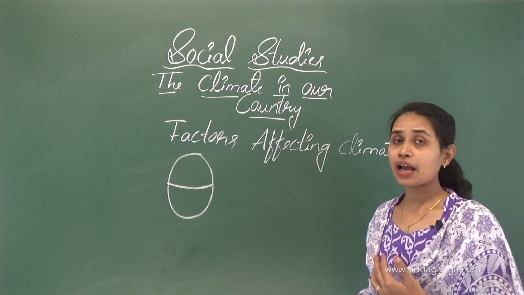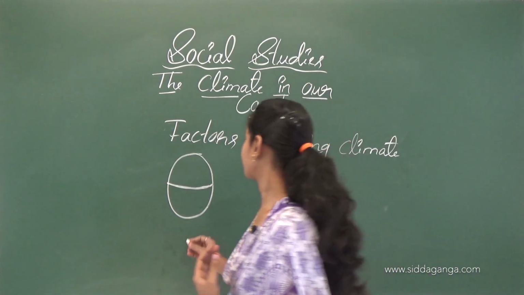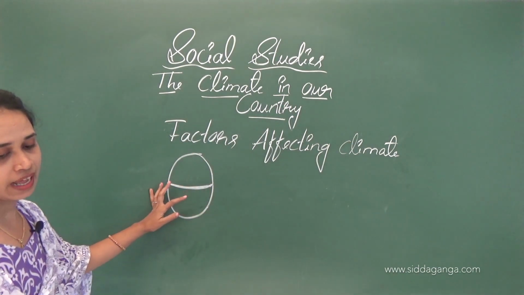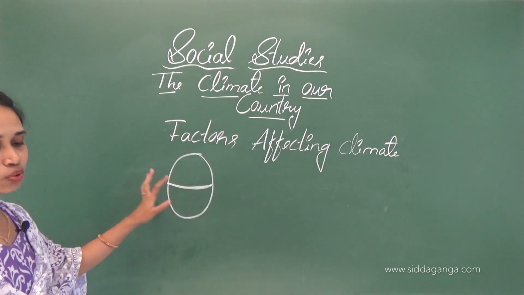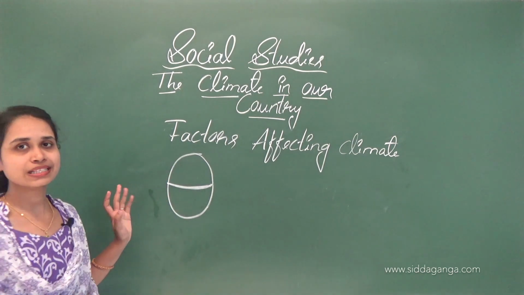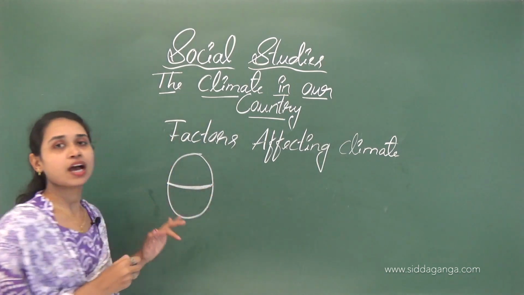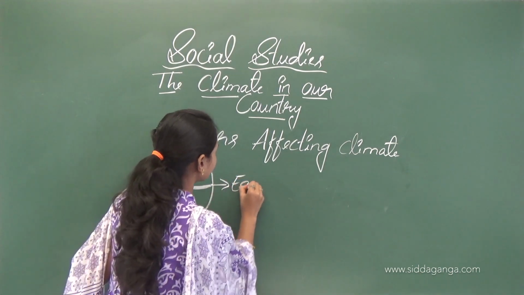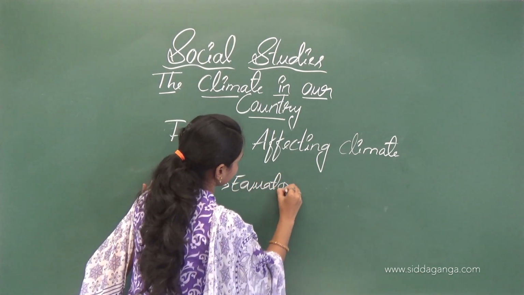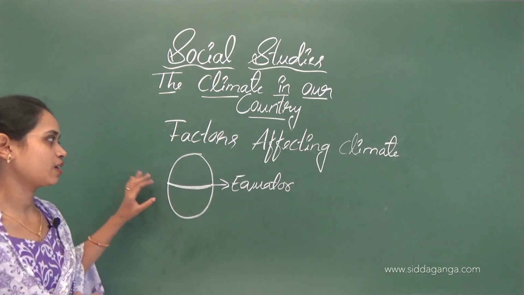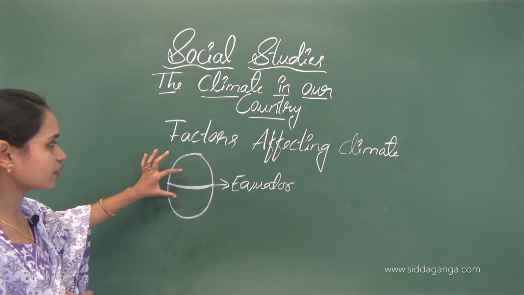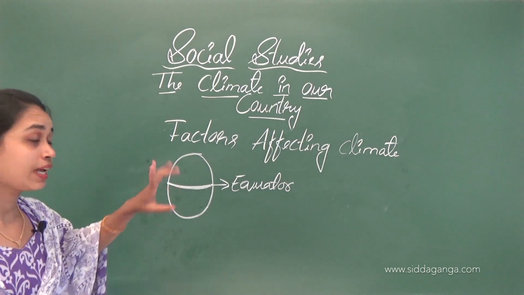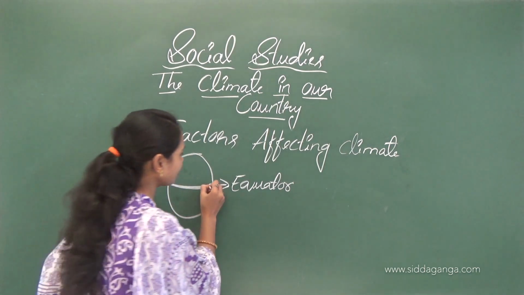First one is we have to see it. So here is the equator. It is an imaginary line. The equator is an imaginary line that divides the earth into two equal parts. So this equator divides the earth into equal parts, not unequal. It's an equal part, so it's called the equator, isn't it?